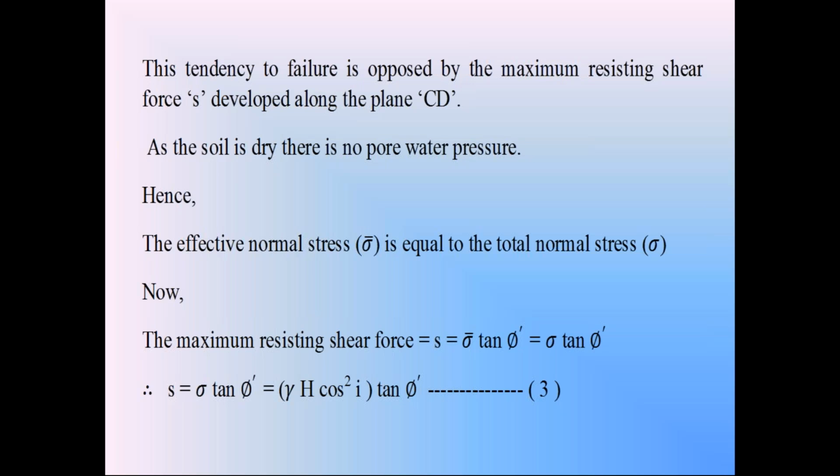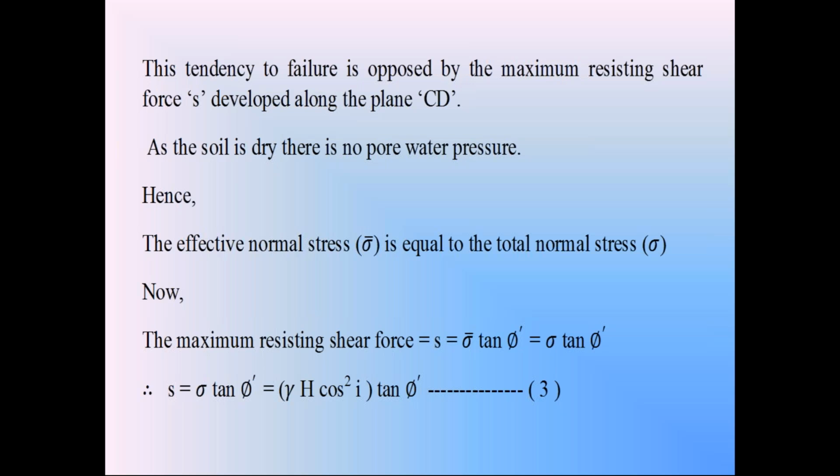So according to Coulomb or Terzaghi, the shear strength S is equal to cohesion c plus sigma, that is normal stress, into tan phi. Phi is the angle of internal friction. In this discussion, the infinite soil slope is cohesionless soil, so the cohesion c is 0. For cohesionless soil, c is equal to 0, so the shear strength S is equal to sigma tan phi. Apply that in the Terzaghi language.